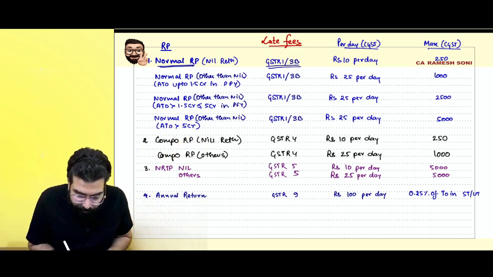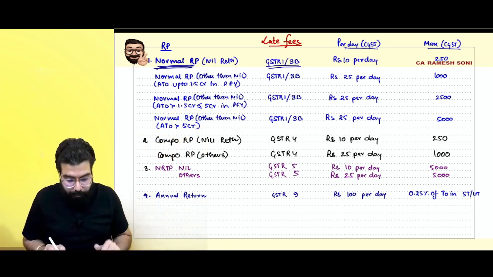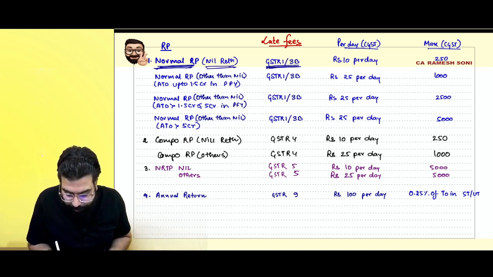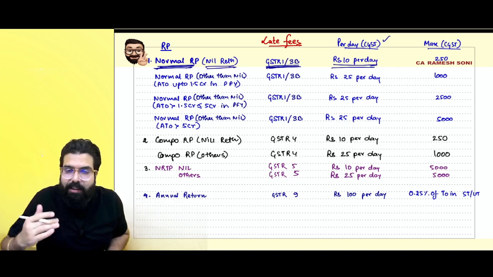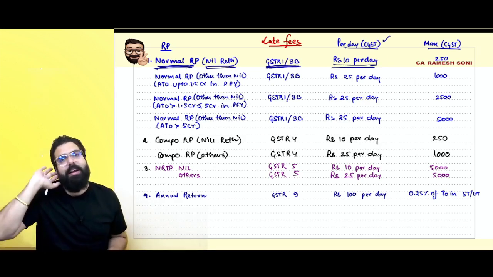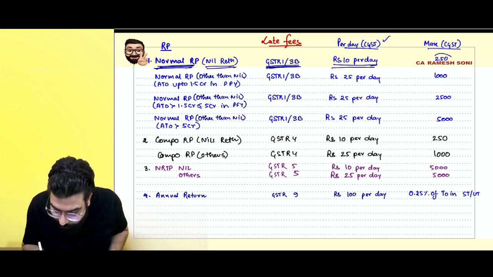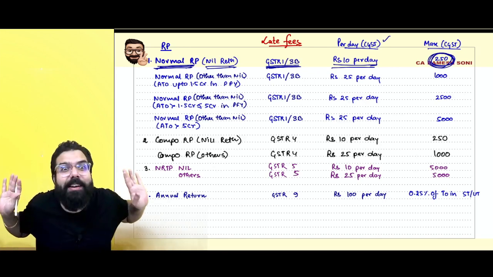If you are a normal registered person filing nil return GSTR 3B, the per day late fee was rupees 10 under CGST. I am teaching you CGST; the same amount of late fee applies under SGST. The maximum, which was 5,000, has now been made 250 rupees.